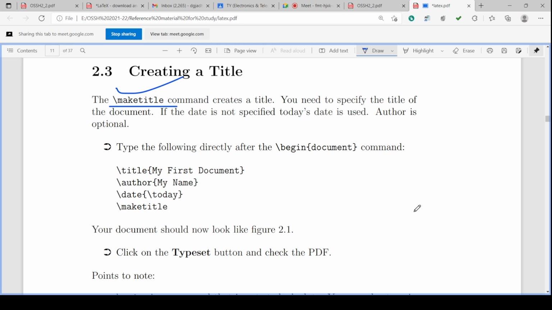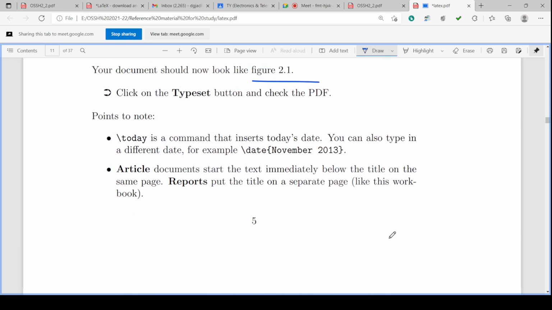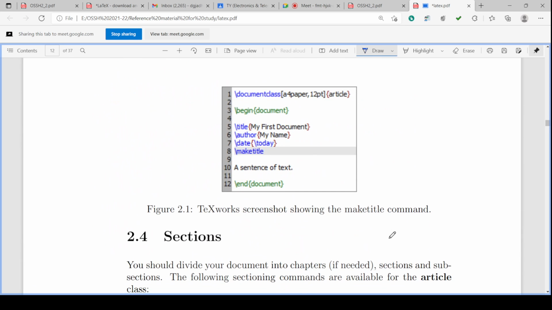So the document should look like this in figure 2.1. If you check this figure, this is the document: backslash documentclass, A4 paper, 12 point, article, begin document, then backslash title, my first document. So this is the name. Author, my name; you can write your own name.